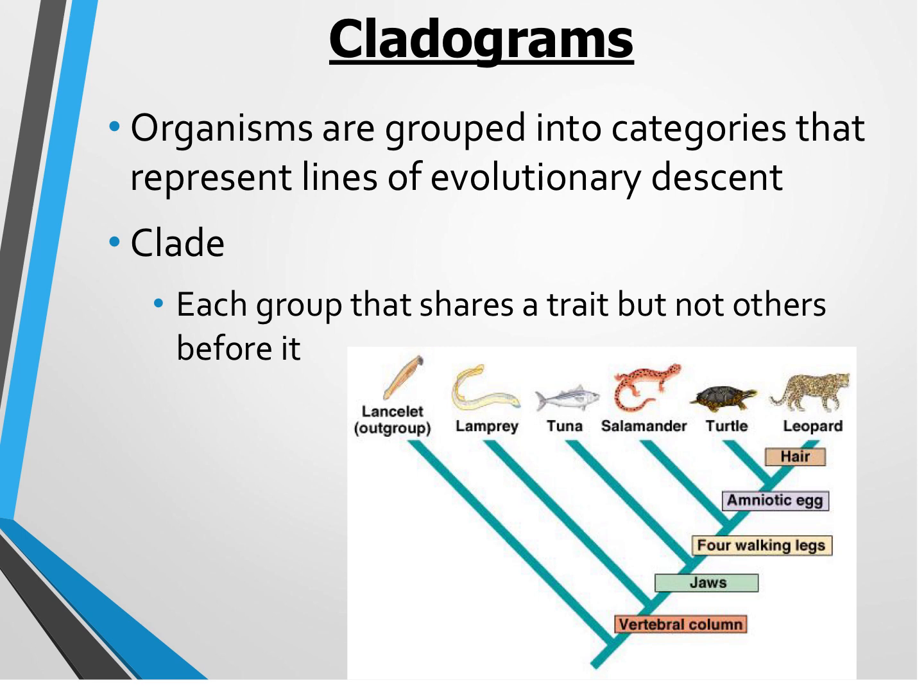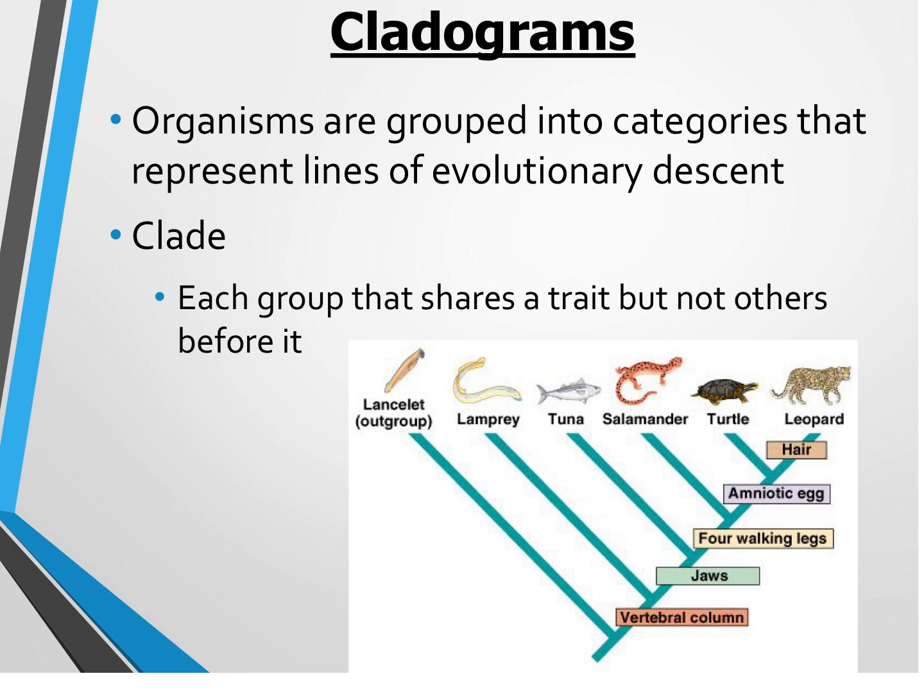Next, if we go down a little bit further, we see the trait of 4 walking legs. So again, any species that branches out past this point has to have 4 walking legs, such as the salamander, the turtle, and the leopard. Then if we move on to this point, we get jaws. So any species past jaws, again, has to have jaws. So tuna, the salamander, the turtle, and the leopard all have jaws. And then last here we have the vertebral column, or you can think of it as vertebrae. Okay. So any species past this has the vertebral column. So the lamprey, the tuna, the salamander, the turtle, and the leopard all have the vertebral column.